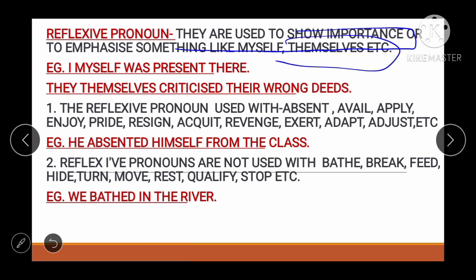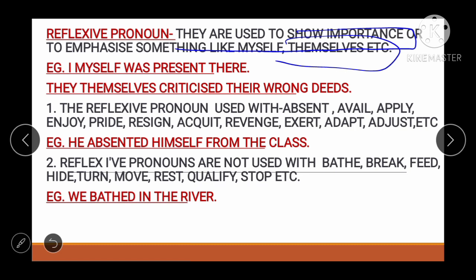Whenever there will be a word like myself, themselves, these all are the reflexive pronouns. For example, I myself was present there. This is the reflexive pronoun. They themselves criticize their wrong deeds.